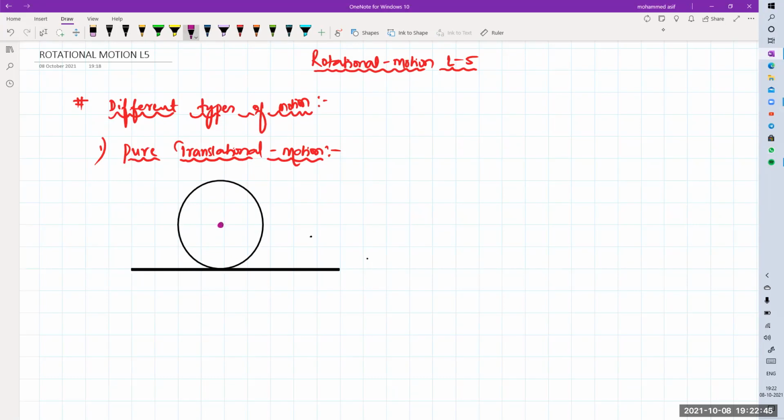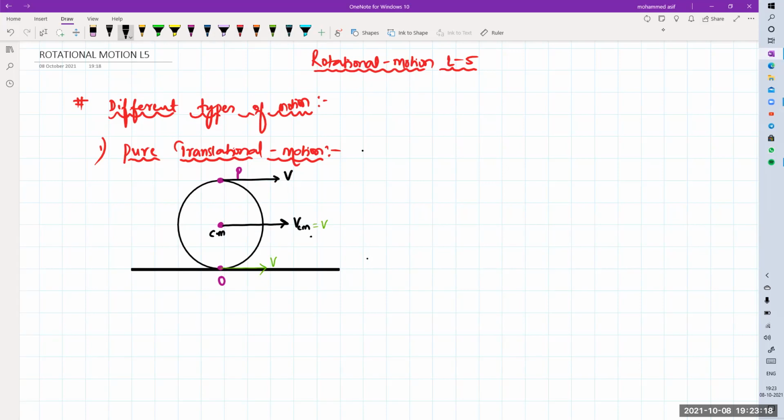This is the center, this is some point P, and this is some point O. This center is moving with a velocity called the velocity of center of mass, VCM. Point P also moves with the same velocity. Point O also moves with the same velocity. This VCM is also equal to V.